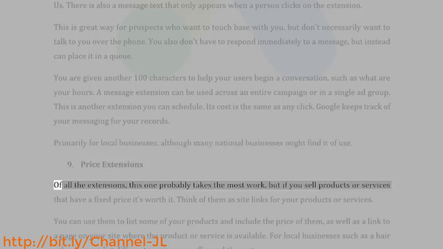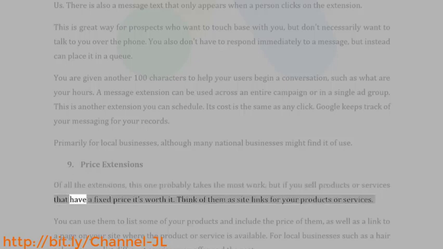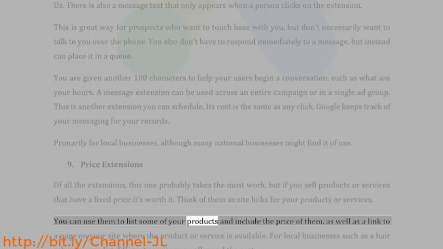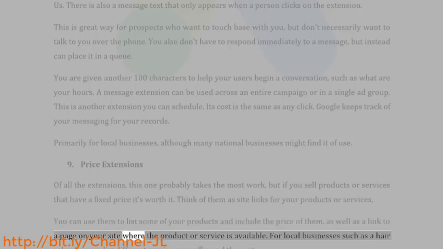9. Price extensions. Of all the extensions, this one probably takes the most work, but if you sell products or services that have a fixed price, it's worth it. Think of them as sitelinks for your products or services. You can use them to list some of your products and include the price of them, as well as a link to a page on your site where the product or service is available.